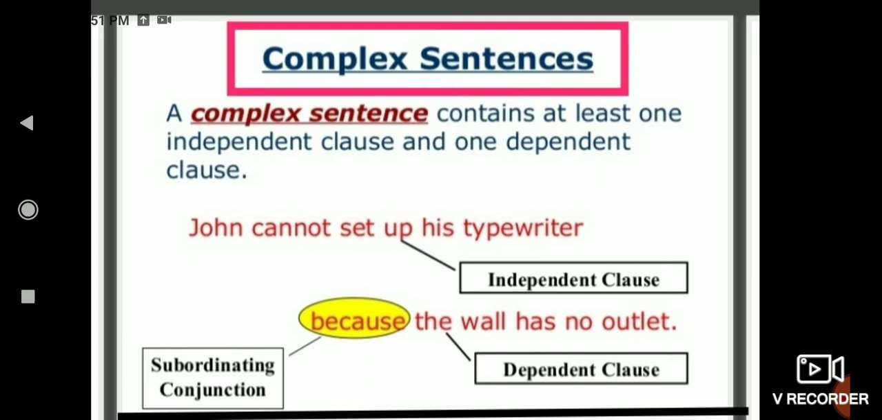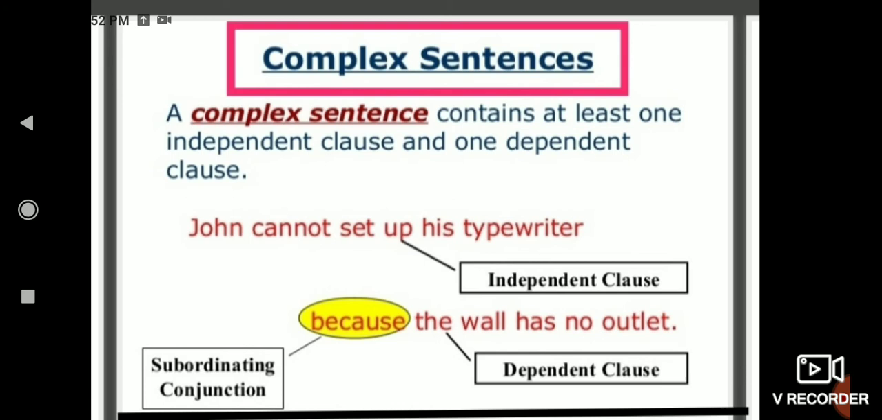The next kind of sentence is complex sentences. A complex sentence contains at least one independent clause and one dependent clause. A simple sentence has only one main clause, a compound sentence has two independent clauses, and a complex sentence has one independent and one dependent clause. Dependent means that it cannot stand by itself, that it is dependent for its meaning upon an independent clause.